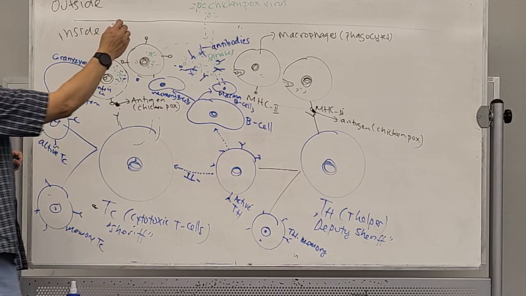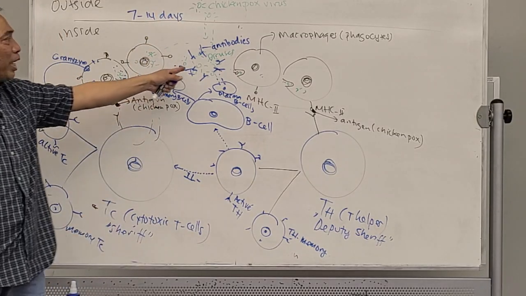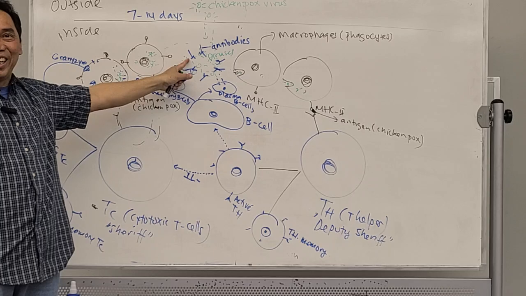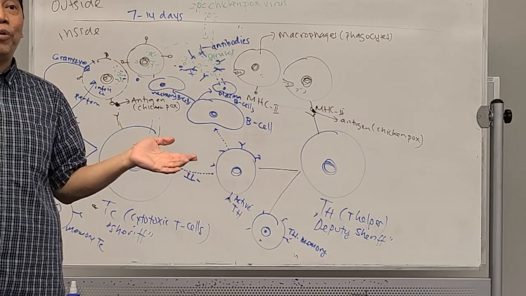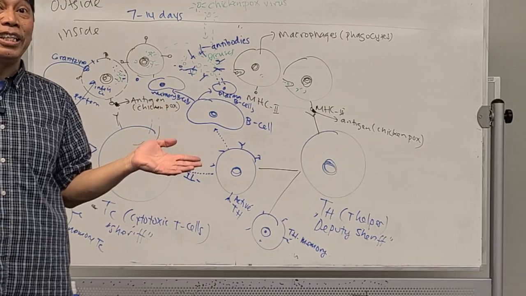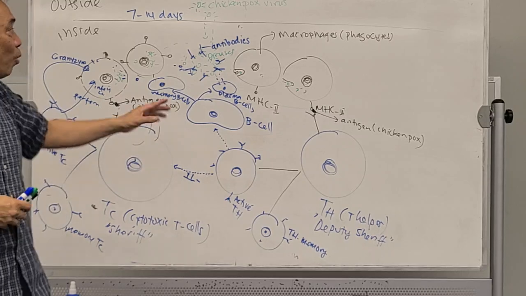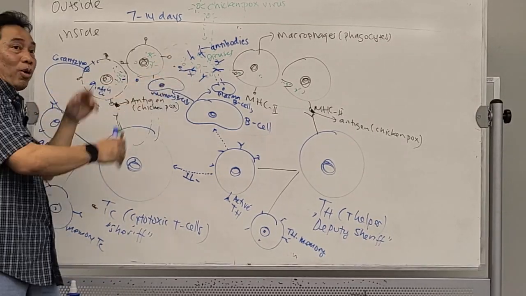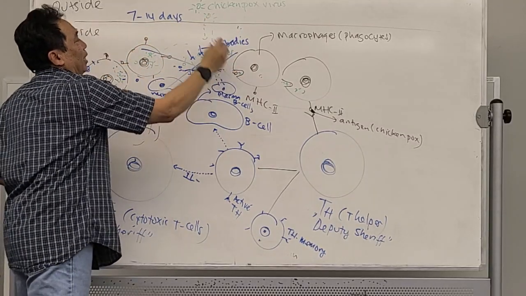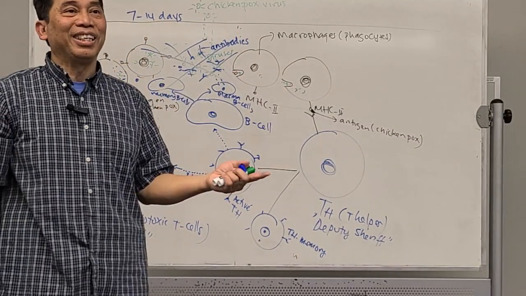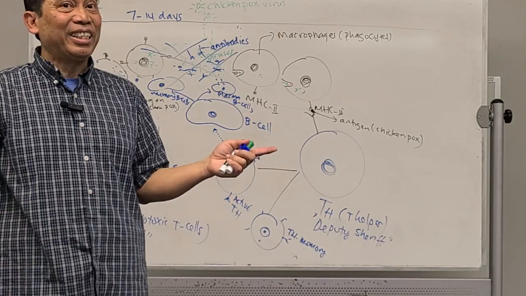Now it takes about 7 to maybe 14 days in order to kill all of these viruses. That's the time when we have the disease, right? We have the illness. How long do you have flu? Maybe 7 days. How long do you have COVID-19? 7 days, 10 days, 14 days. Why? That's the time when your body is fighting them. Kaboom, kaboom, kaboom. Let's say they're all gone. Boom. What happened to you? You are healthy. Now you don't have chickenpox. You are cured from the chickenpox, right? It takes about that time.